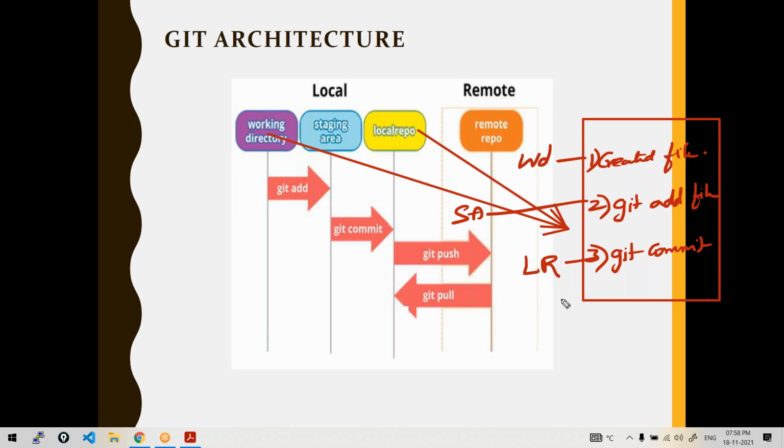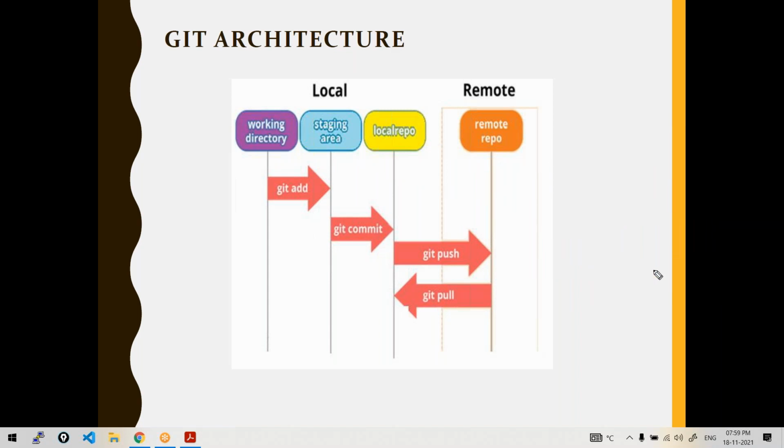So now let us install Git. Let's create a local repository and see the working directory, staging area and local repository practically to get complete clarity. We just discussed it theoretically, right? Now let's see that practically.